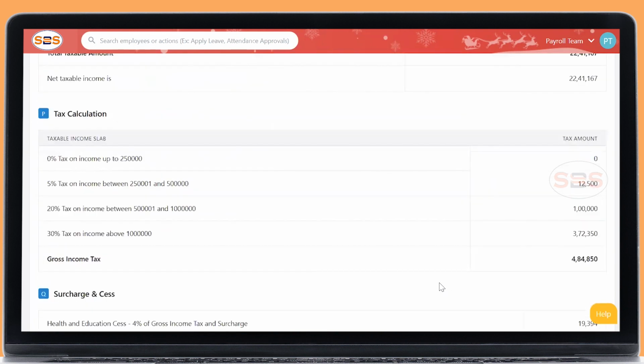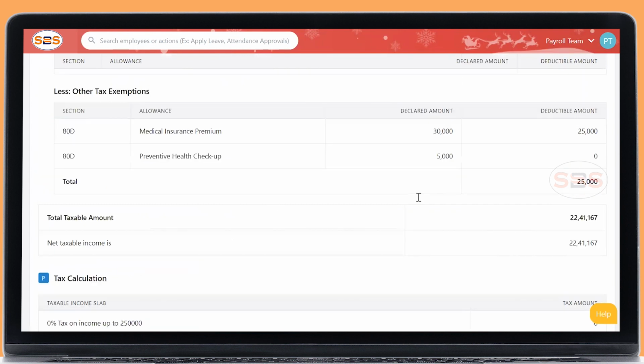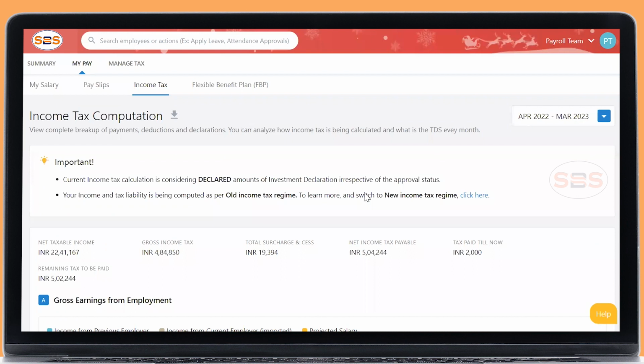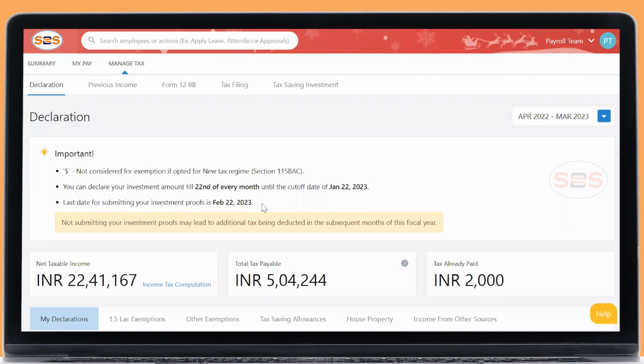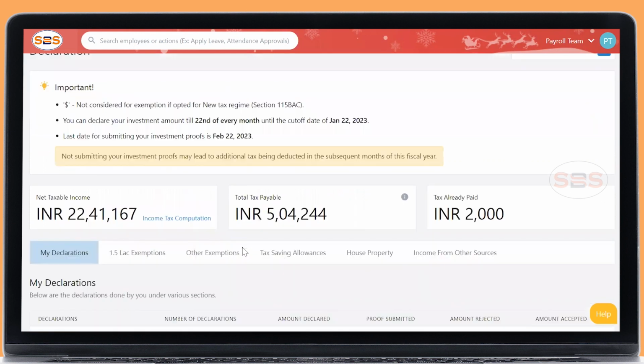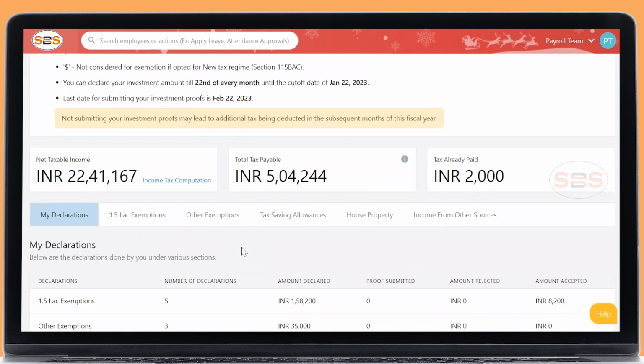And remember, you need to check whether it is the old tax regime or the new tax regime. And in managed tax, please see the cutoff dates. And do not panic in February month. In February month, if your proof is not submitted and not accepted by us, it will show the actual tax liability. Until we accept your proof and declarations, the system will show the actual tax liability. After acceptance only, your declaration will be accepted and your tax will be recalculated.